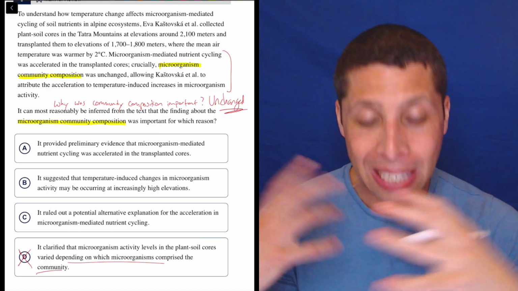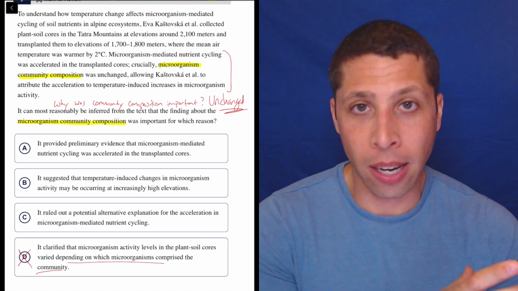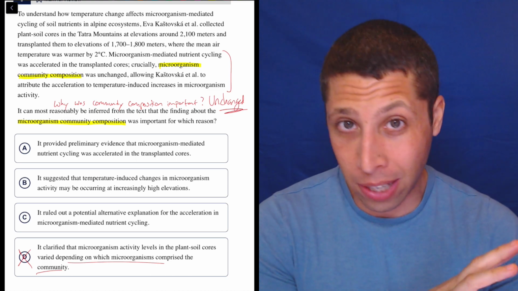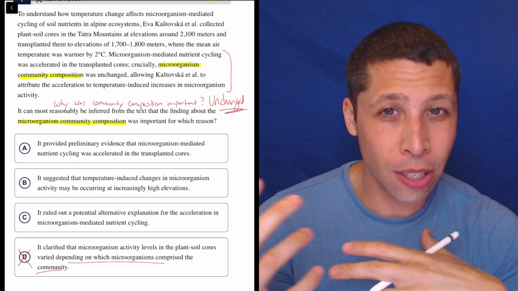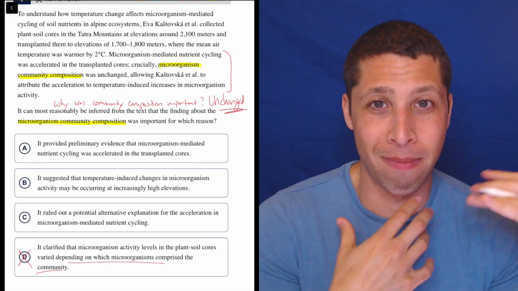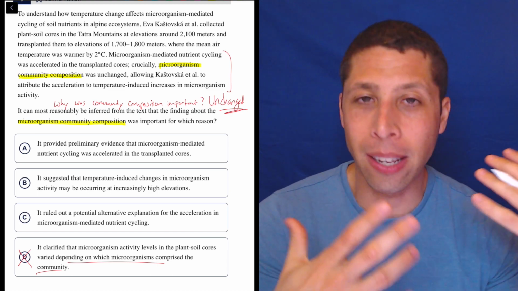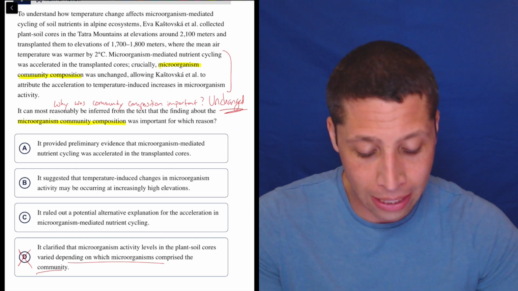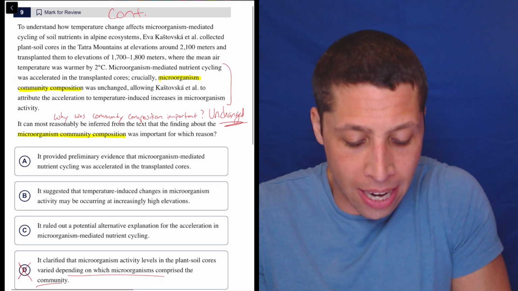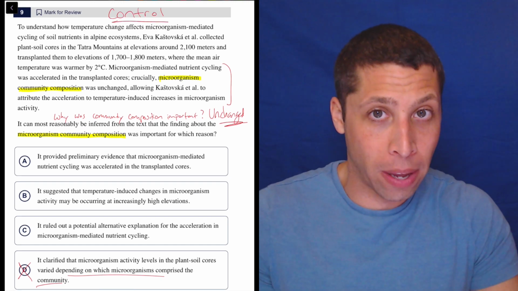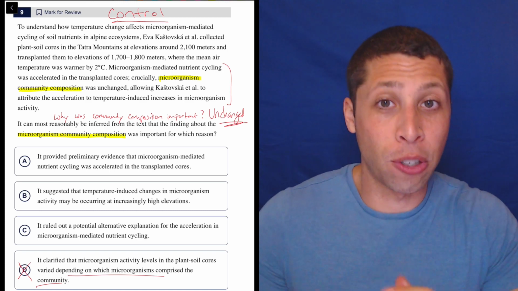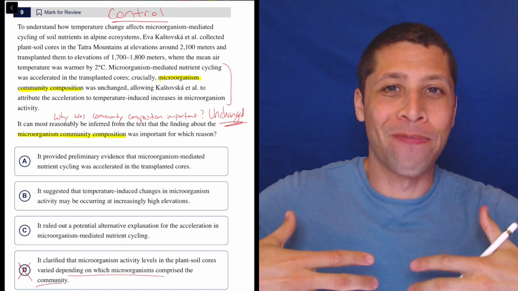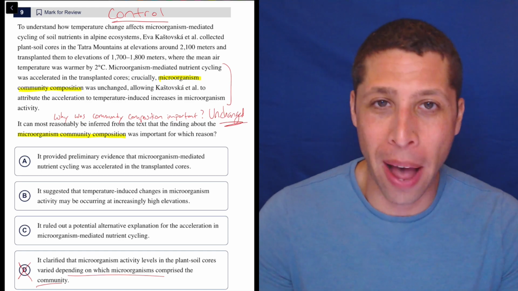So I guess because it was unchanged, they could make a separate conclusion, right? Because the conclusion is about the activity of the microorganisms. So if they're not changing, then maybe now something that is changing we can measure more easily. This gets to my knowledge of science, and that is something we need to know pretty well for the SAT, is how a science experiment works. Basically, I think what we're talking about here is the idea of a control in an experiment, right? Something doesn't change, and that allows us to measure the things that do change and understand that those changes are relevant to whatever our hypothesis or experiment was.